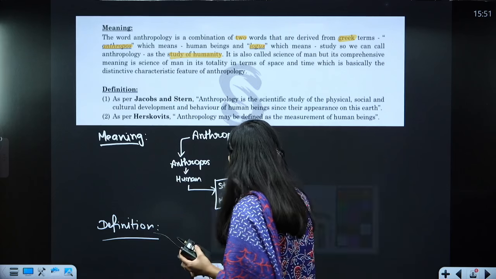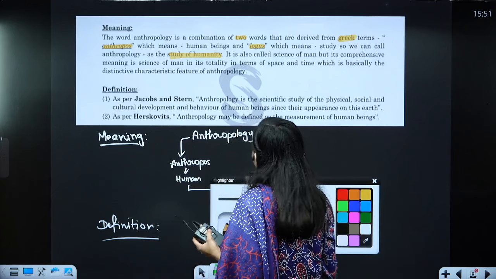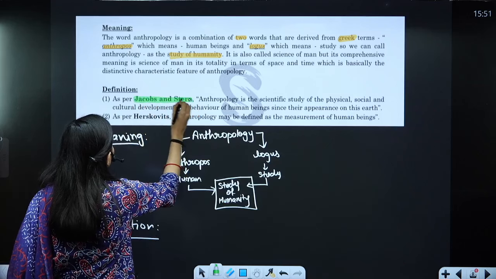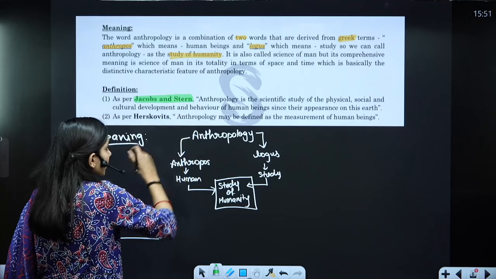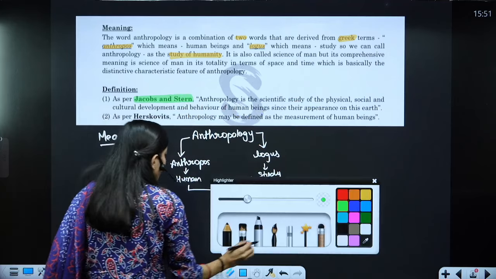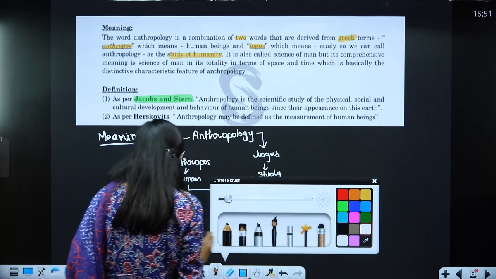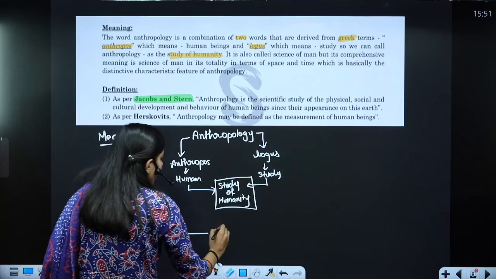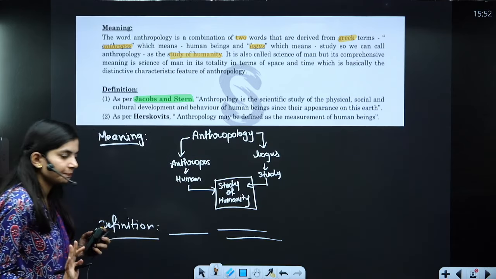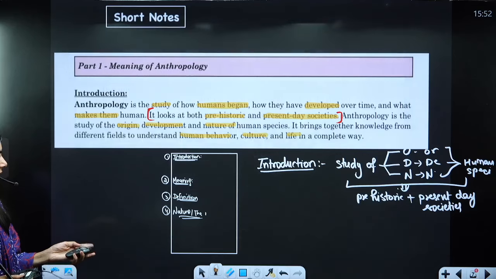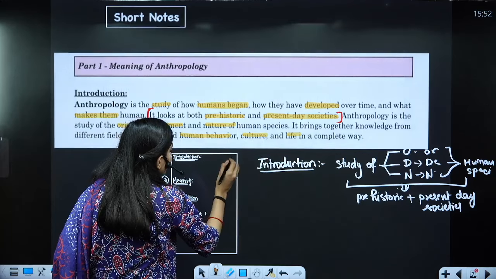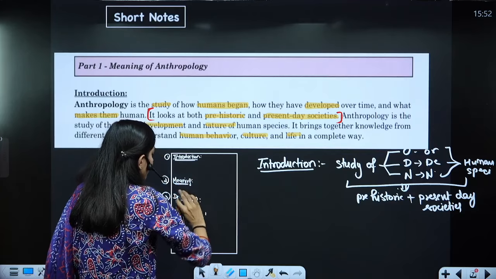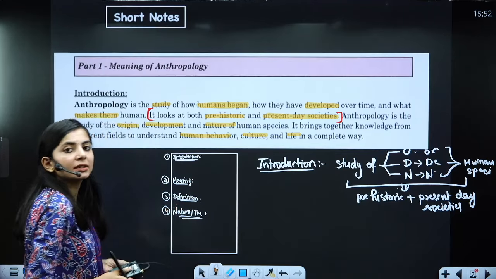So what we have decided is that I need to highlight the anthropologist's name with a green color highlighter or green color pen, and then I will remember what we said. Here there is no need to do any experiment. You will just mention the anthropologist's name and his complete definition with the green color pen. Fine. So in this page we have written down the introduction, the meaning, and the definition. We are left with the next part.